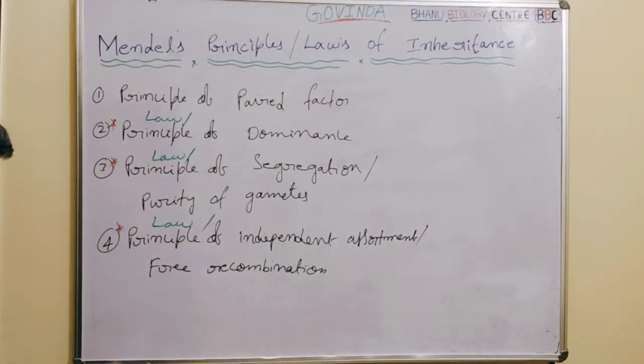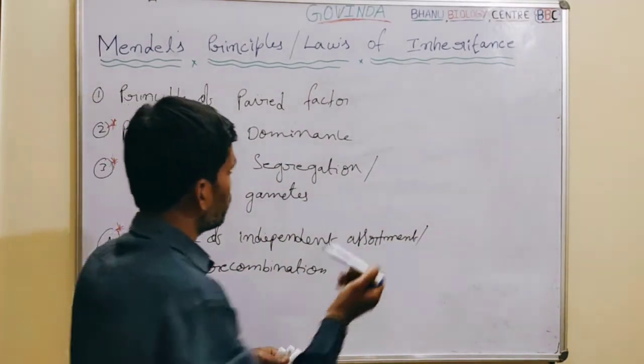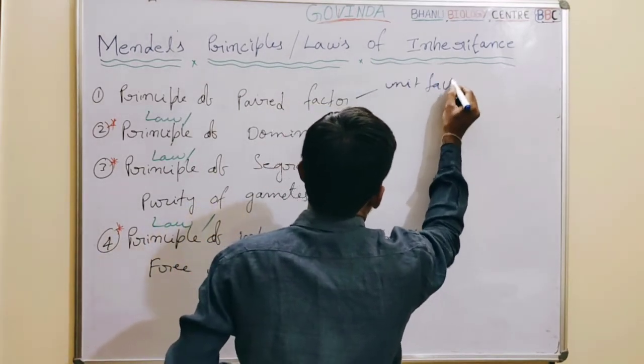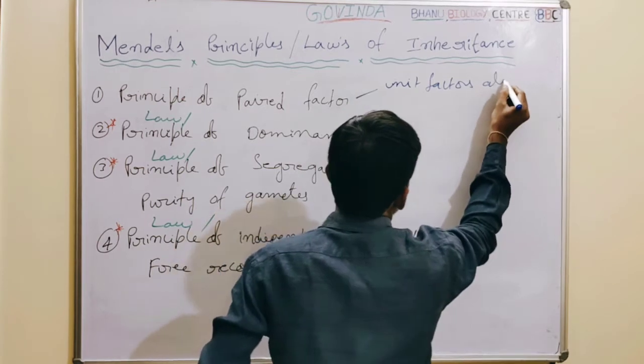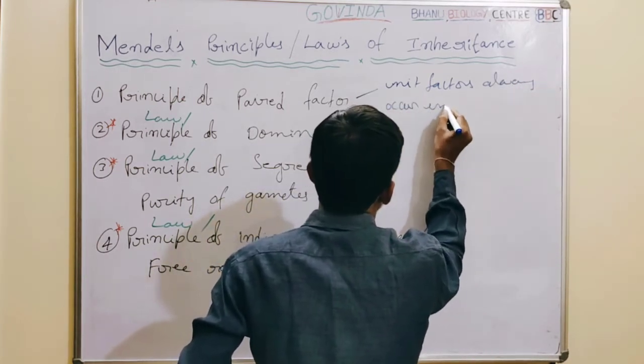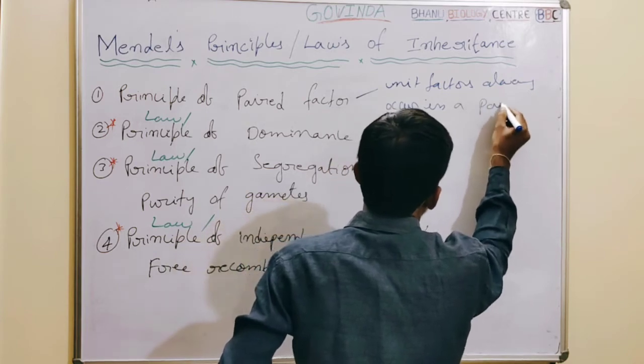The unit factors always occur in a pair.